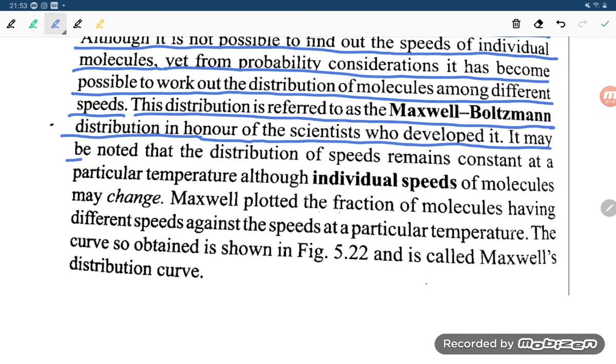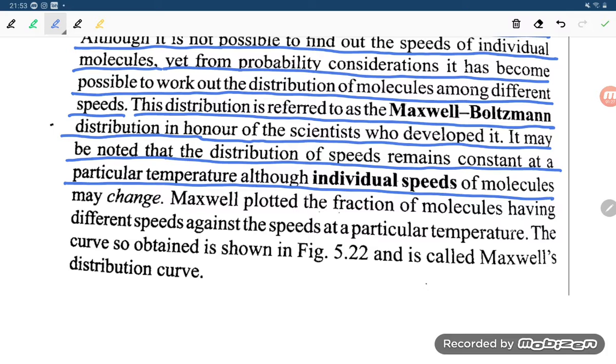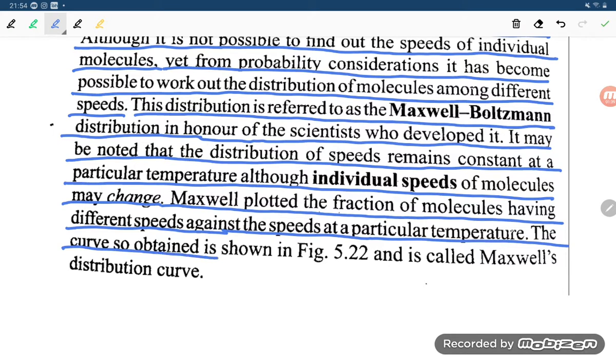It may be noted that the distribution of speed remains constant at a particular temperature, although the individual speeds of the molecules may change. Maxwell plotted the fraction of molecules having different speeds against the speed at a particular temperature. The curve so obtained is shown in Figure 5.22 and is called the Maxwell distribution curve.